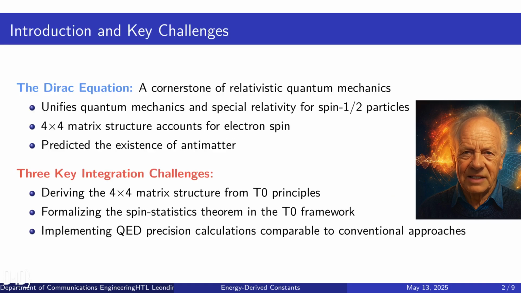The Dirac equation stands as a cornerstone of relativistic quantum mechanics. It elegantly unifies quantum mechanics and special relativity for particles with half-spin, with its 4x4 matrix structure accounting for electron spin and famously predicting the existence of antimatter.